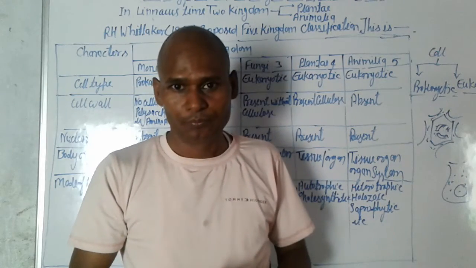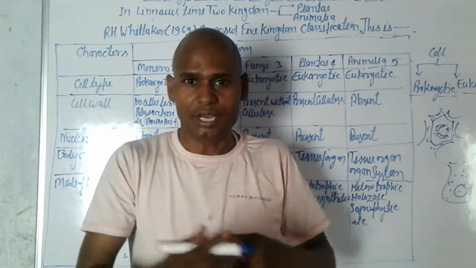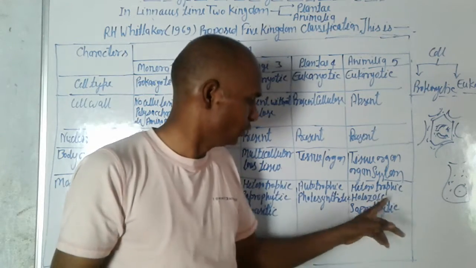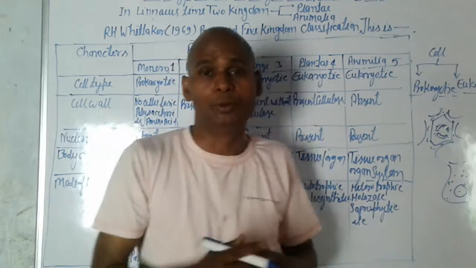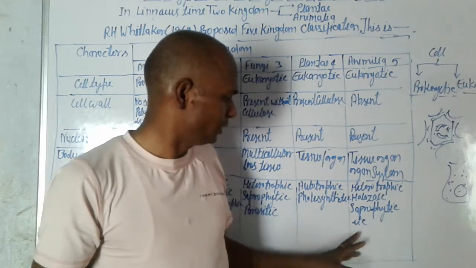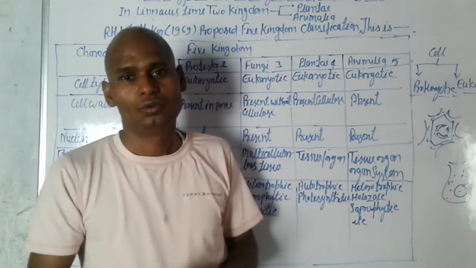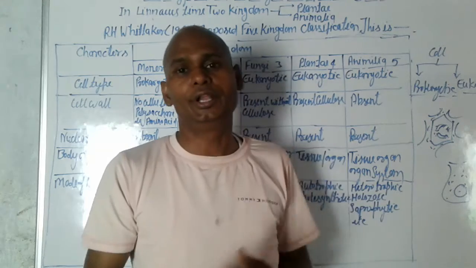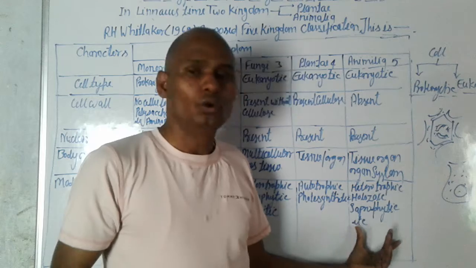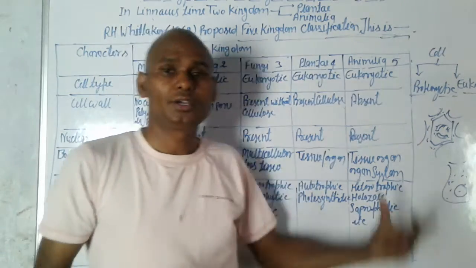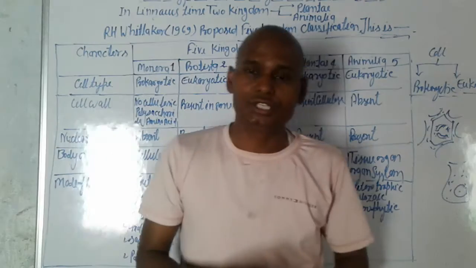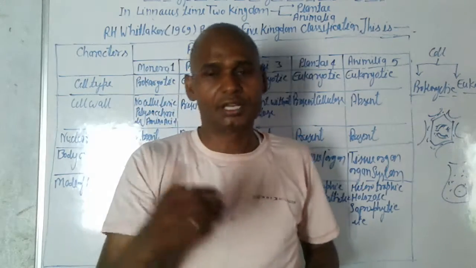We take food inside, and we study the holozoic mode of nutrition in human beings. And saprophytic also, they grow in dung or decaying materials. Okay, so these are the saprophytic mode of nutrition. So this is the classification of kingdoms